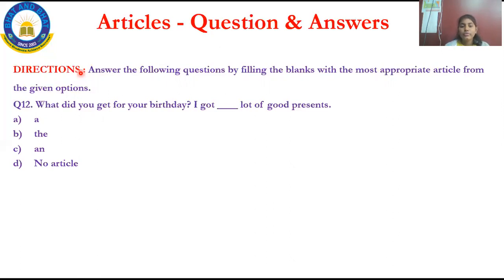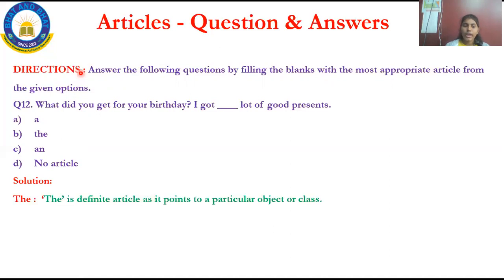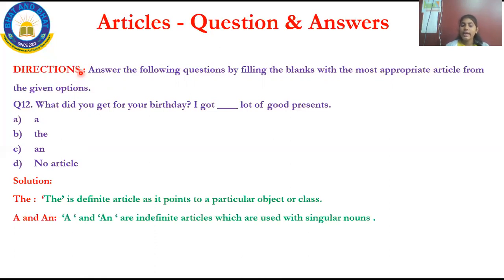What did you get for your birthday? I got dash lot of good presents. This is your question, and let me explain this. The is a definite article. It points out a particular object or a class. And then A and an are the indefinite articles, which are used with singular nouns. And then option C, A is the correct one, as A lot of is a correct phrase.